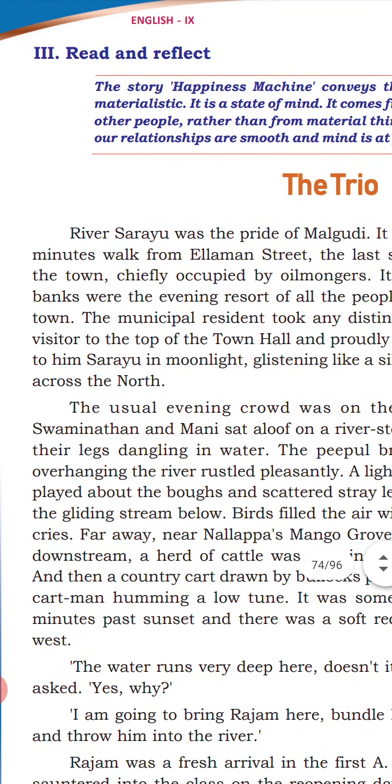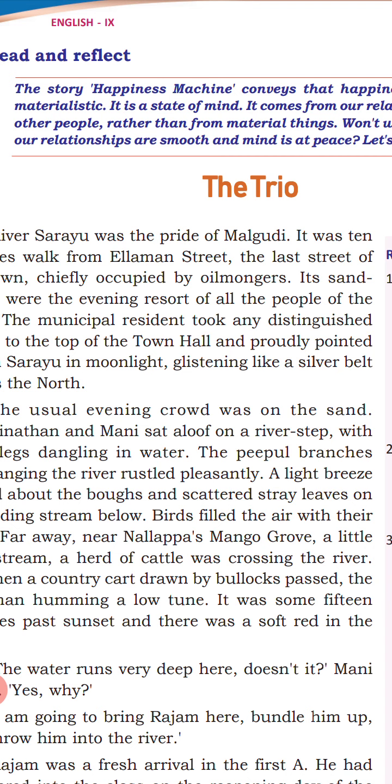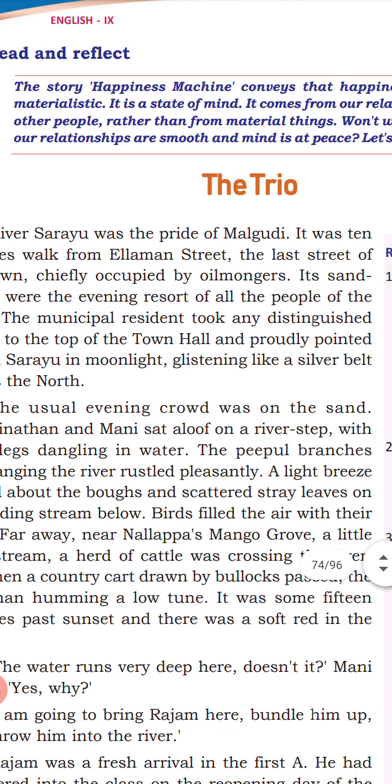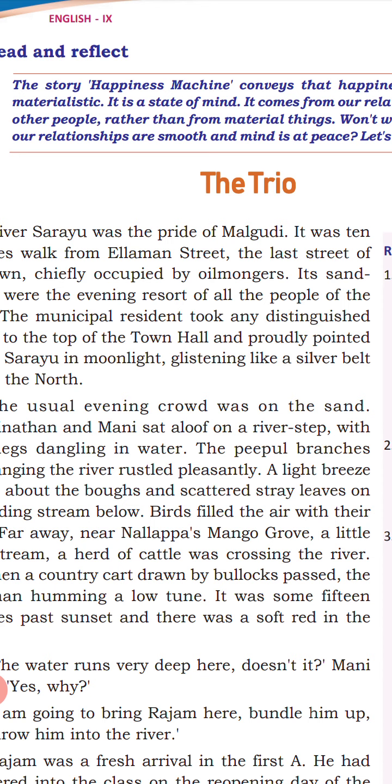Sand banks were the evening resort of all people of the town. That means most of the people, I told you, their main job is oil selling, oil producing, and after completion of the work, they take rest on the river bank. Bank means the shore, near the water.